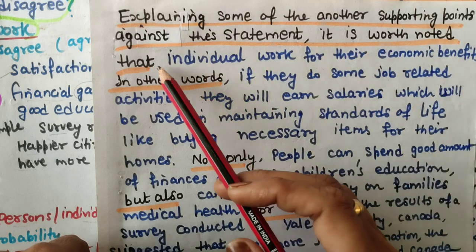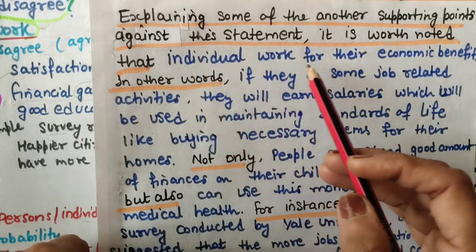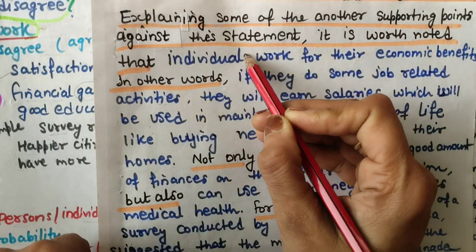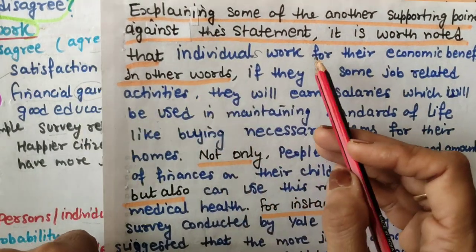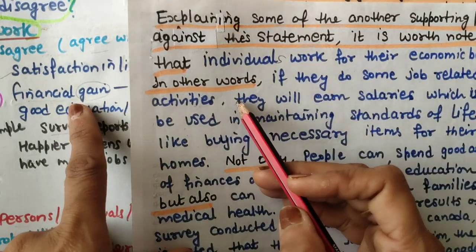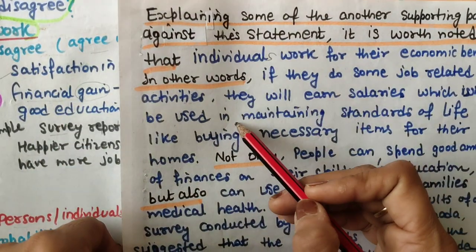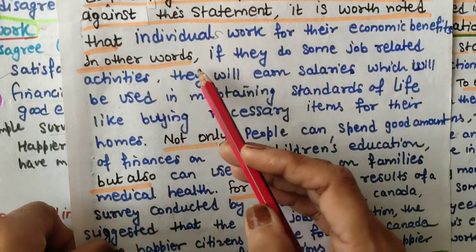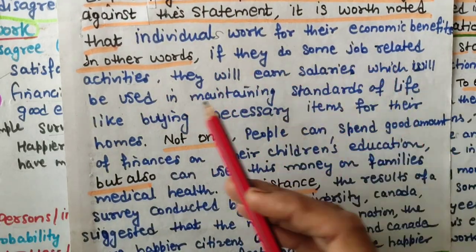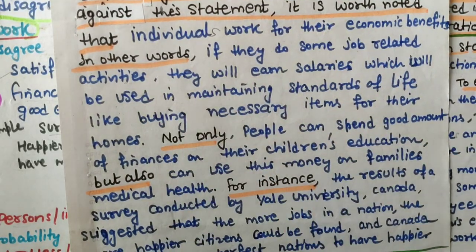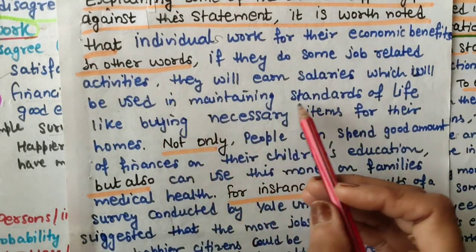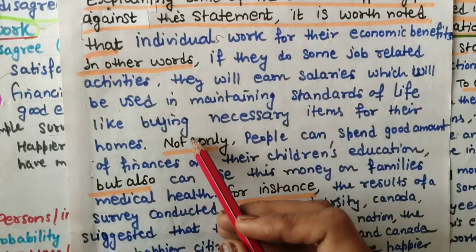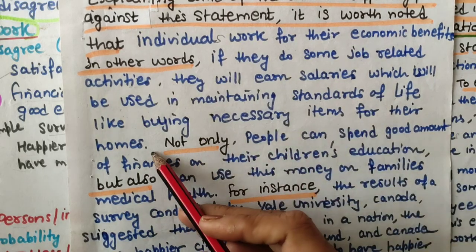It is worth noted that individuals work for their economic benefits. In other words, so first I have announced the main point and then its explanation. In other words, if they do some job related activities, they will earn salaries which will be used in maintaining standards of life, like buying necessary items for their homes.